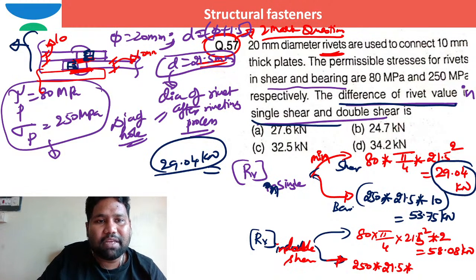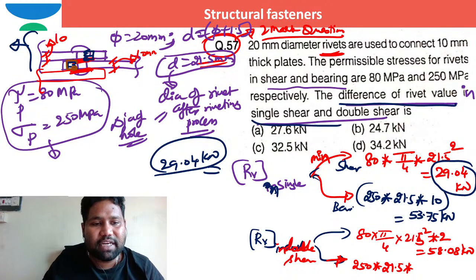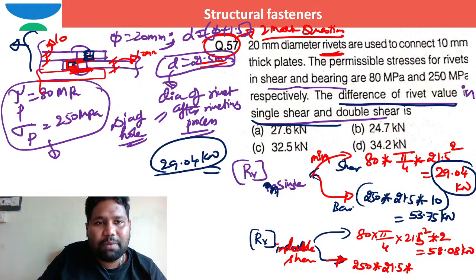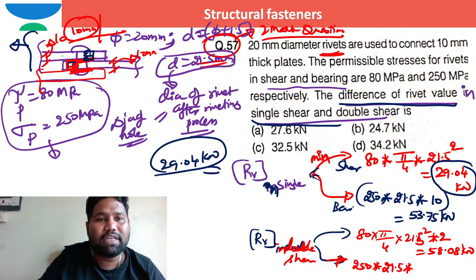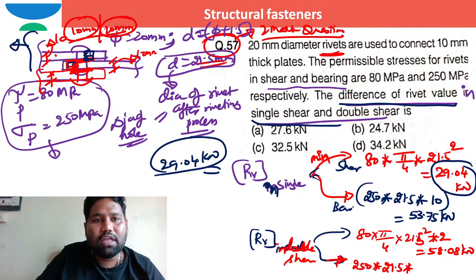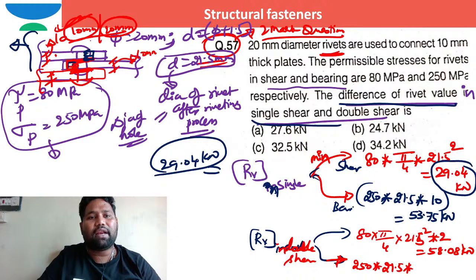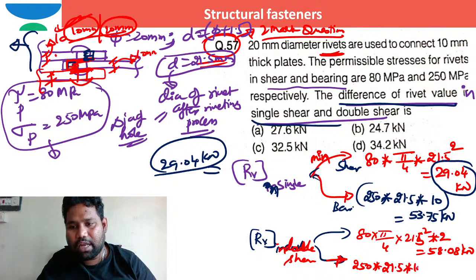So what is the minimum thickness of the plates which are experiencing bearing stress in the same direction? If you take one plate, the 10 thickness plates are experiencing bearing stress in one direction. Another plates, like 10 plus 10 plates, are experiencing bearing stress in another direction. Out of these two thicknesses, I need to consider the minimum thickness. The minimum thickness is 10 millimeter. So I need to use 10 millimeter here also.